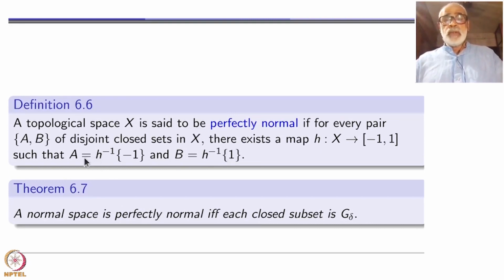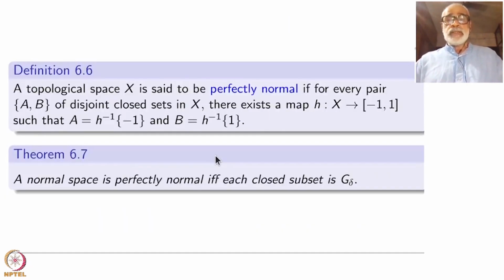Even in a normal space, you will have A going to -1 and B going to 1. That is possible, but more points may go to -1 and more points may go to +1. That is where perfect normality comes in. A is the precise set of points where h takes value -1. Similarly, B is the precise set of points where h takes value +1.